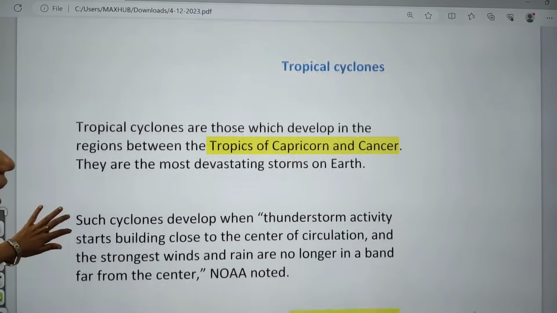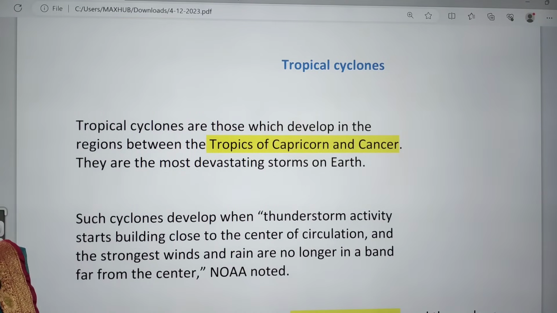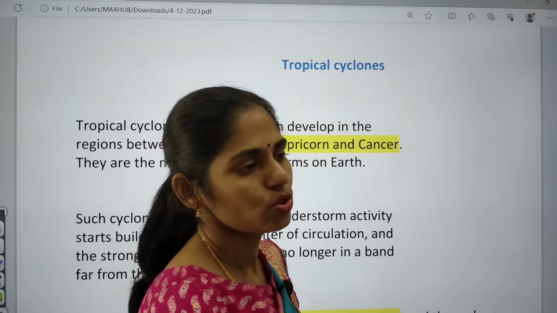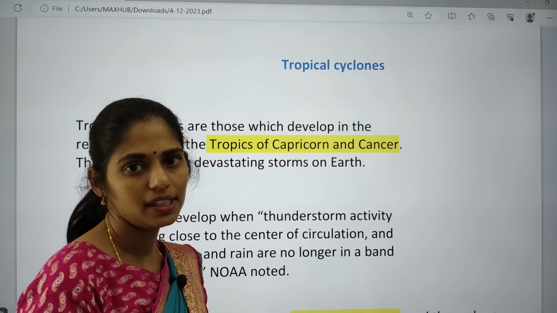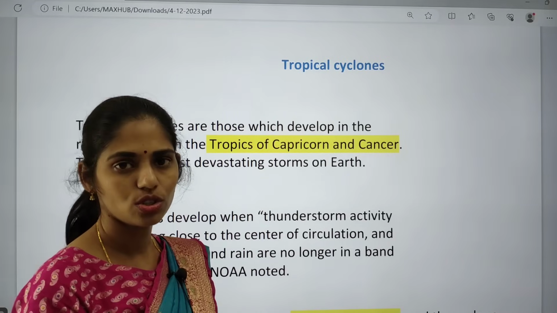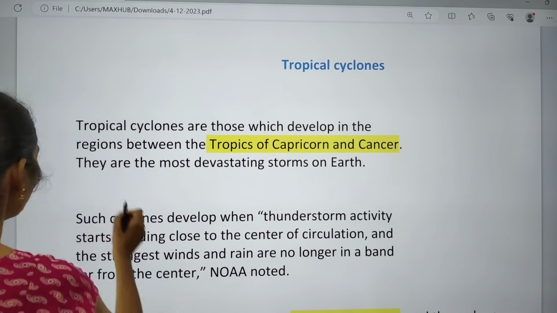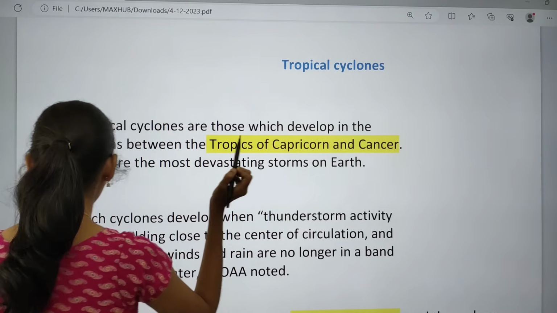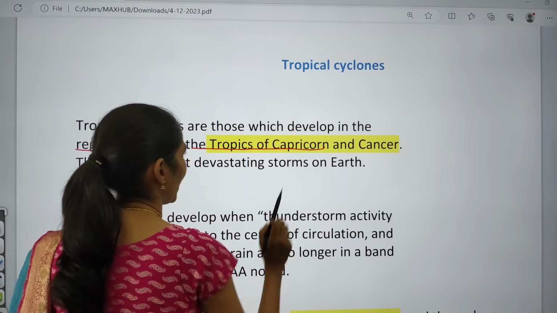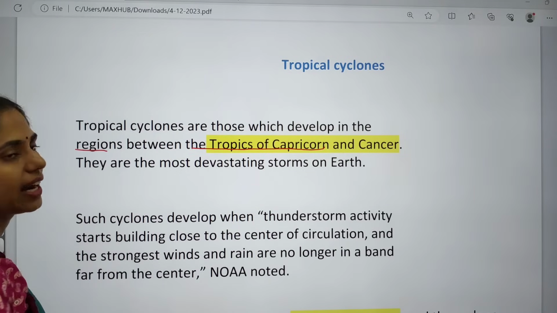If you talk about types of cyclones, we have two types. As I said, the first one is extratropical and the second one is tropical. India comes under the tropical region mostly, so here we are going to talk about tropical cyclones. Tropical cyclones are those which develop in the regions between the Tropic of Capricorn and the Tropic of Cancer.